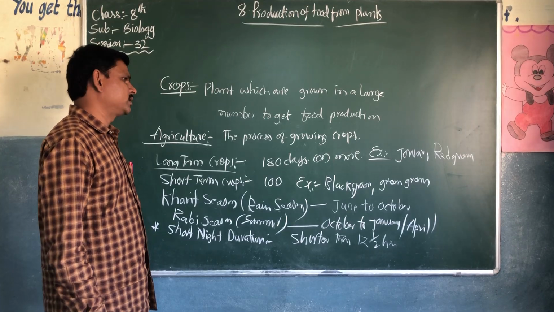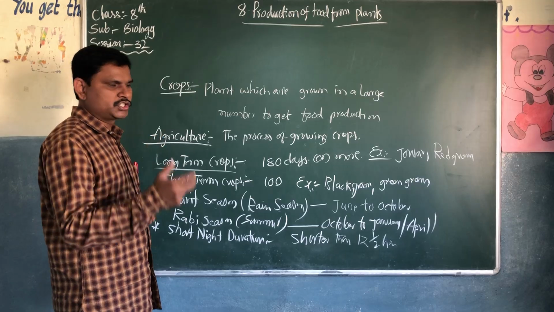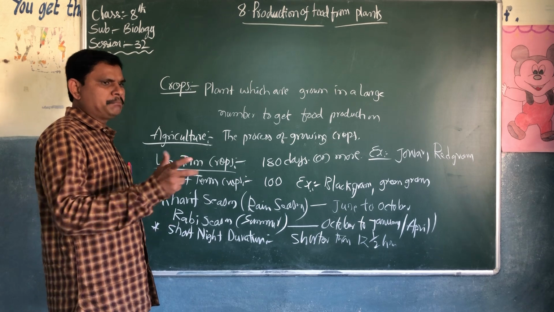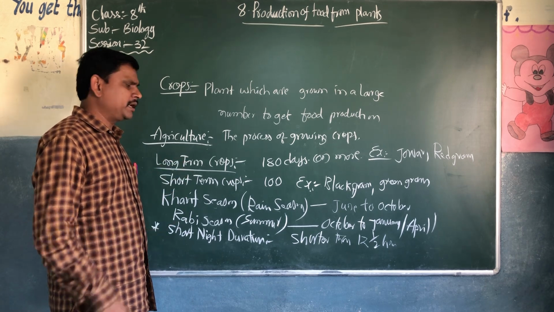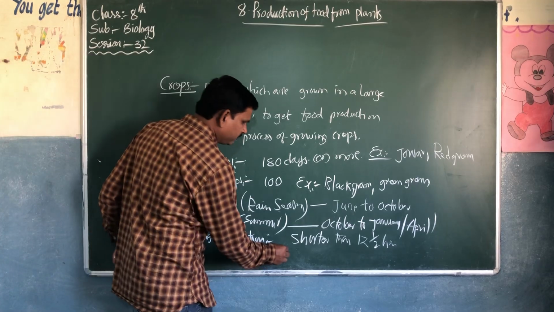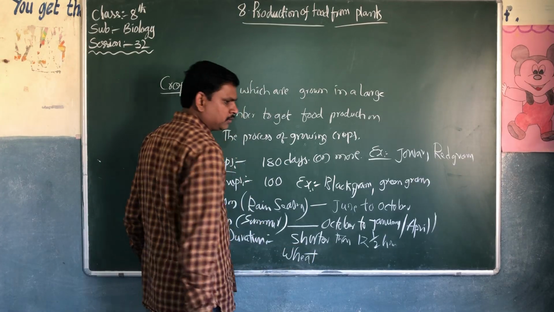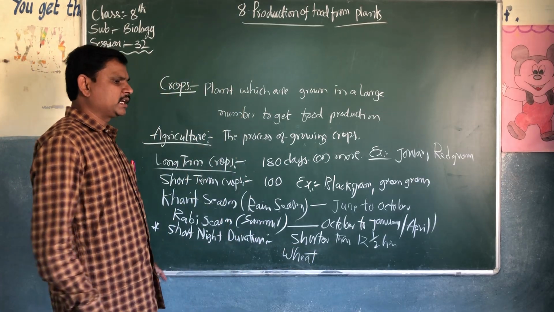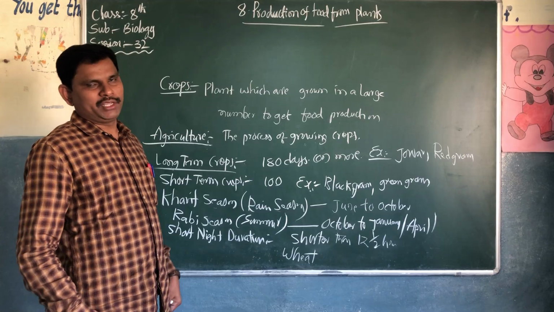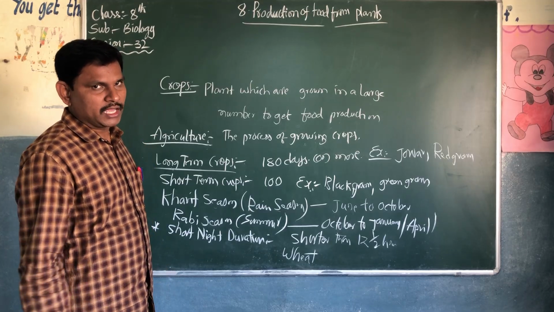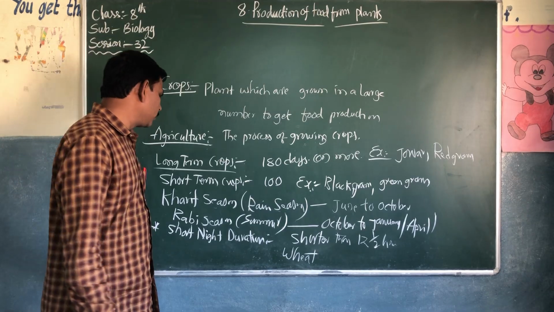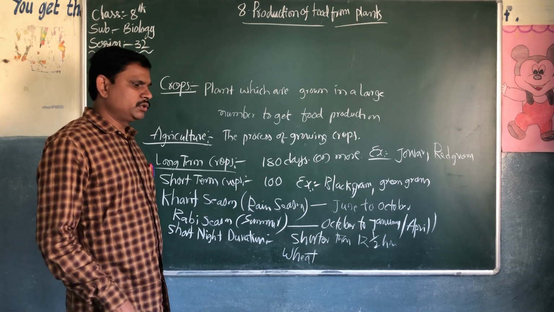Short night durations. The night duration should be very short. In such short night durations, due to the temperatures and the environment, some plants start to grow. The best example is wheat. Wheat starts flowering with more flowers in short night durations. If there is a long night duration, we cannot see flowering in wheat. That's why they grow in short night durations.